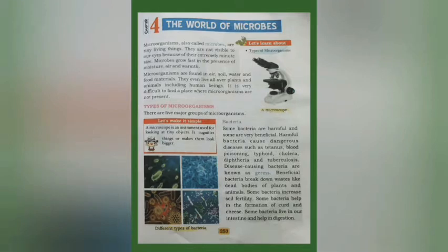Students, now look at the first figure, microscope. You can see the picture of microscope, and to the left side down, look at the box. Let's make it simple. A microscope. Microscope is an instrument used for looking at tiny objects. It magnifies things or makes them look bigger. And below that you can see different types of bacteria.